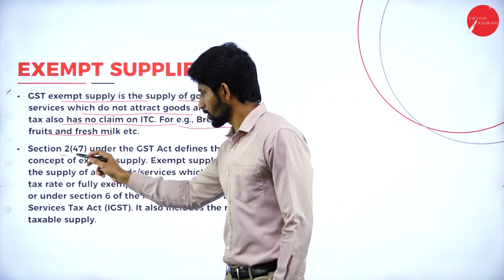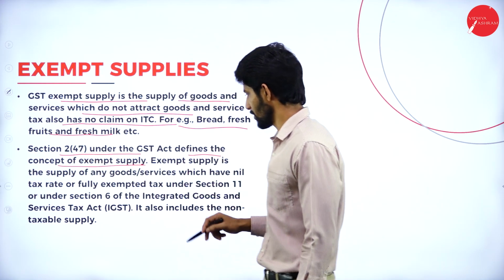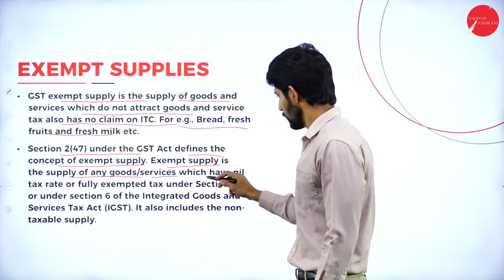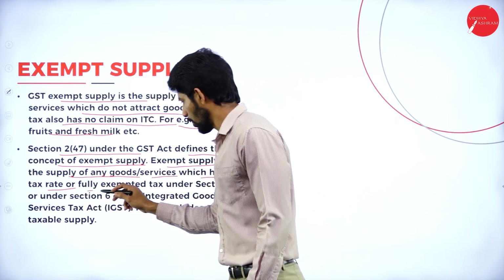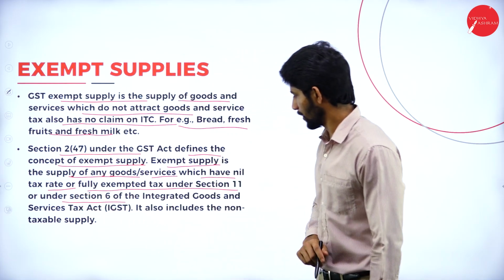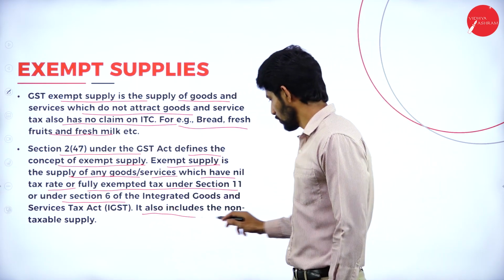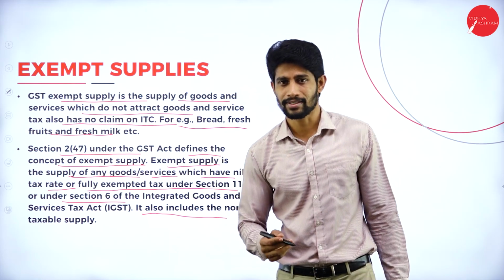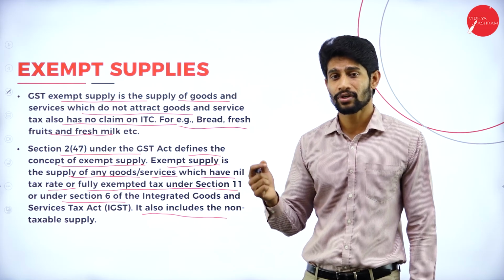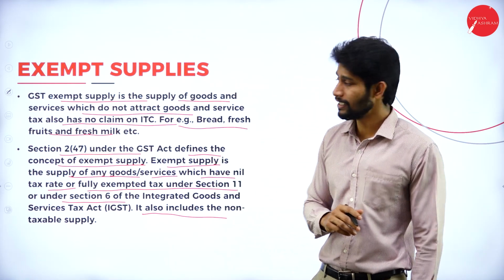Next, section 2 subsection 47 under the GST Act defines the concept of exempt supply. Exempt supply is the supply of any goods or services which have nil tax rate or fully exempted under section 11 or under section 6 of the Integrated Goods and Services Tax Act, that is IGST Act. It also includes the non-taxable supply. Yes, exempted supplies are nil rated supplies or fully exempted supplies or zero rated supplies. Those supplies are called exempted supplies with respect to GST.